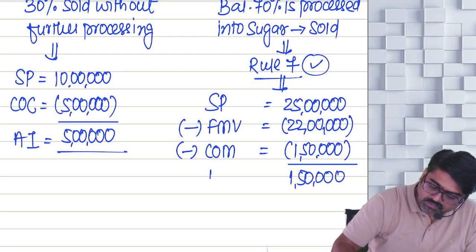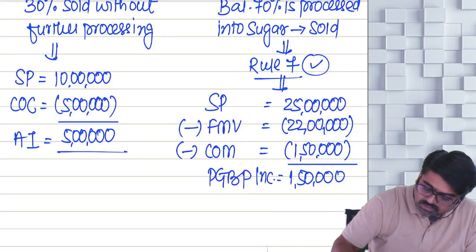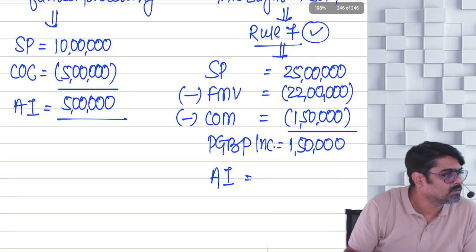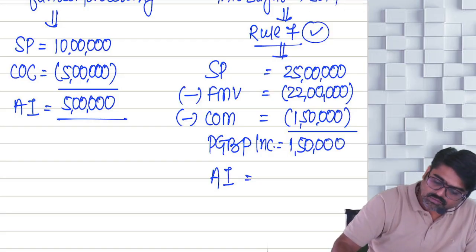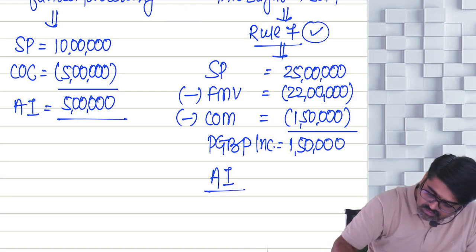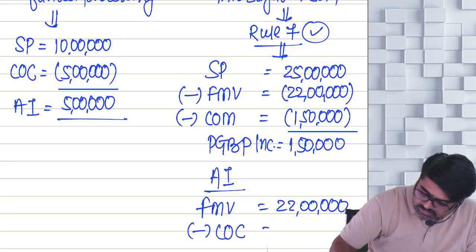So can I say this entire 1,50,000 is your PGBP income? Yes or no? And further, your agricultural income will also come for the 70% sugar cane. So what was the agricultural income? For agricultural income, you take the fair market value of the sugar cane, which was 22 lakhs, minus the cost of cultivation, which was 14 lakhs.